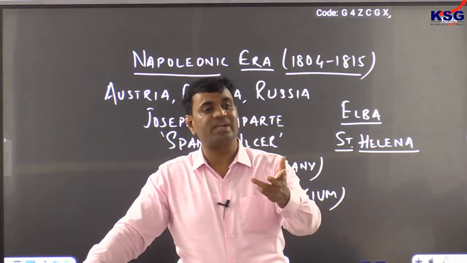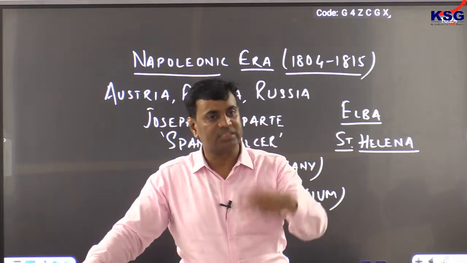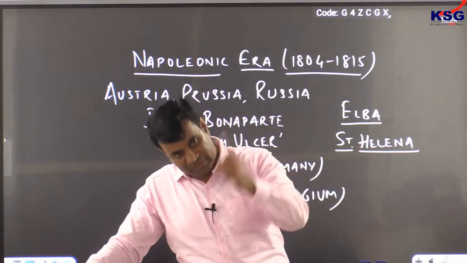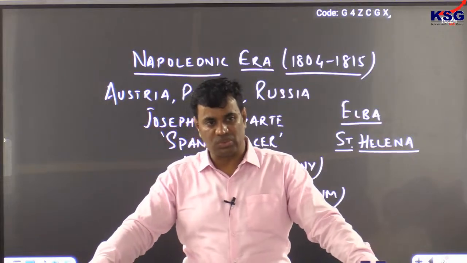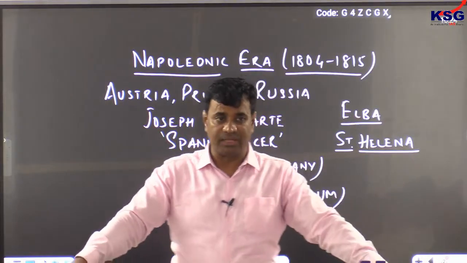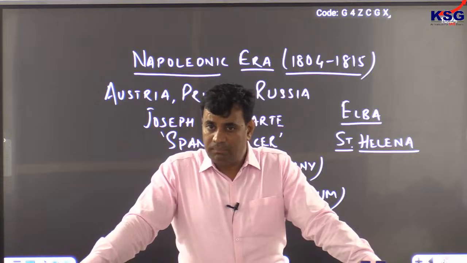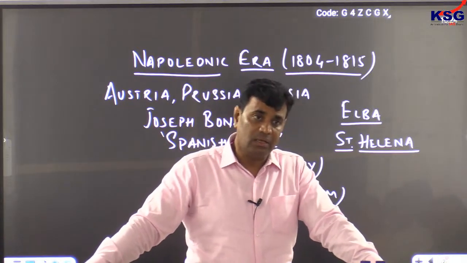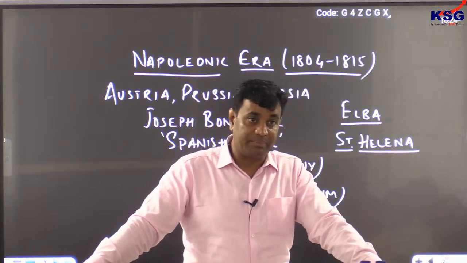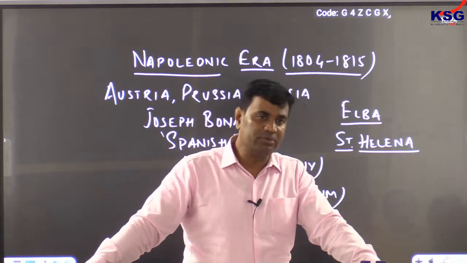But there's one common strategy. Napoleon attacked Russia, and Hitler also attacked Russia. The mistake committed by Napoleon, a similar mistake was committed by Hitler also. After Hitler returned from the Soviet Union and a large number of German forces had died, the Allied powers led by Britain and the United States struck upon the fascist powers.